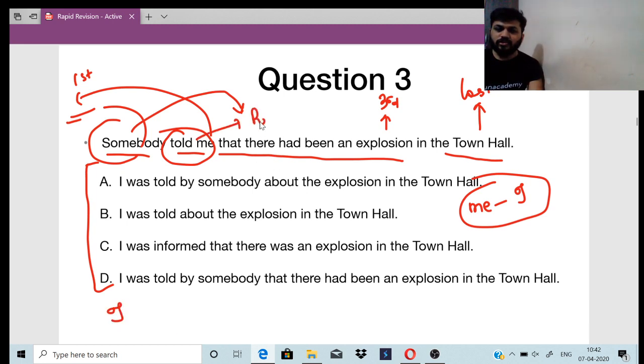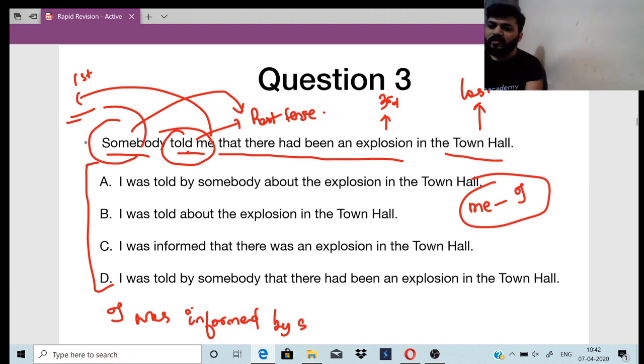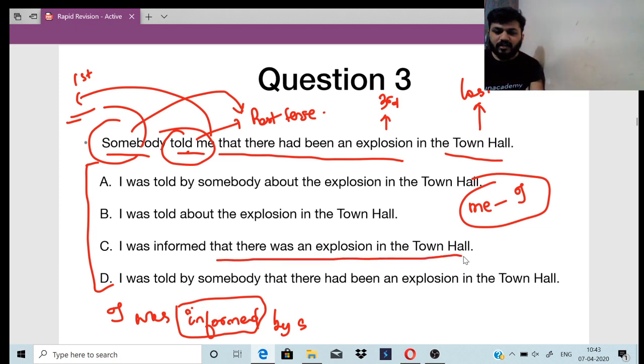Somebody told me. So this is past tense. So instead of I was told, what will you write? What will you write instead of told? You will write it as informed. I was informed by, right? I was informed by. Will you write somebody here? When you already wrote informed, what does it mean? Somebody informs you, right? I was informed that there was an explosion in the town hall.